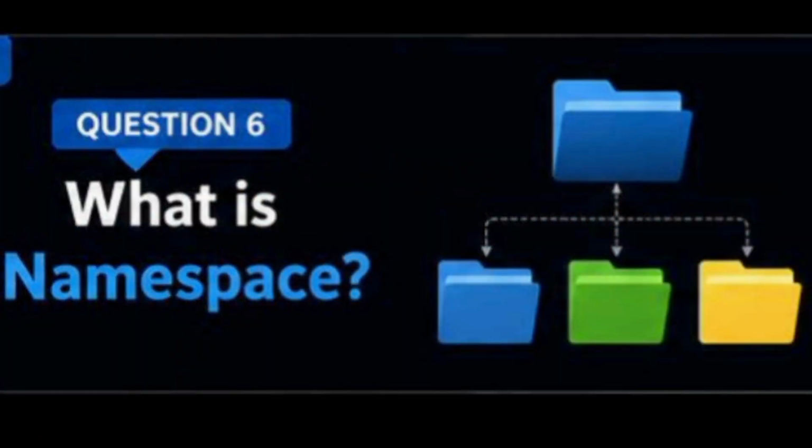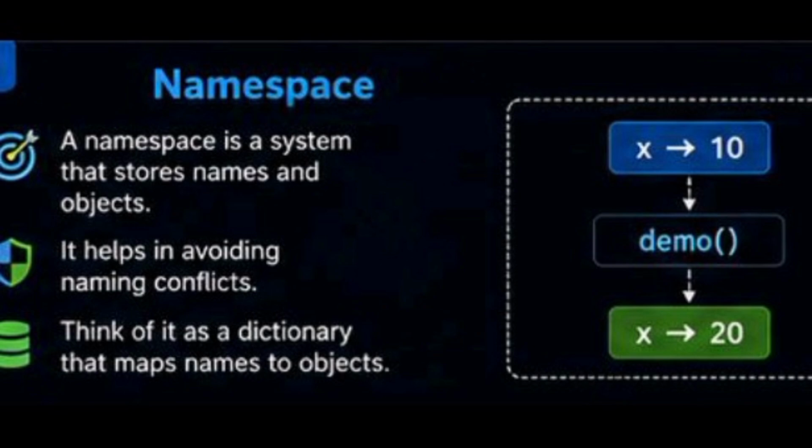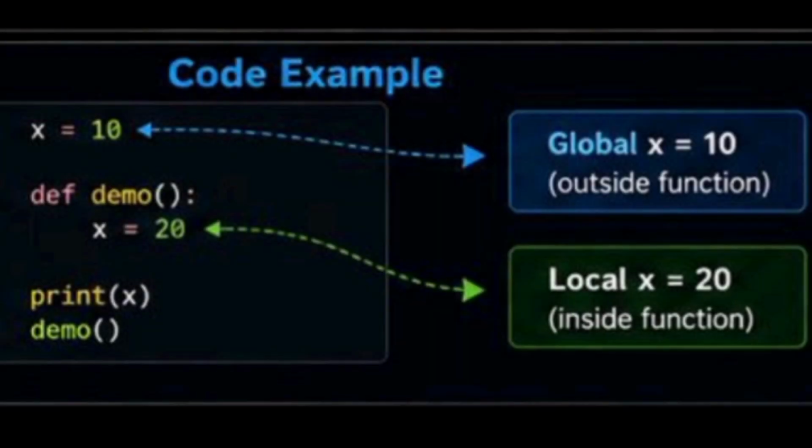Our third question is, what is a namespace in Python? A namespace is a system that stores the relationship between names and objects in a Python program. Its main purpose is to avoid naming conflicts. You can think of it as a dictionary where variable names are mapped to their corresponding values or objects. This allows Python to identify exactly which variable or function you are referring to. Let's understand this with an example.